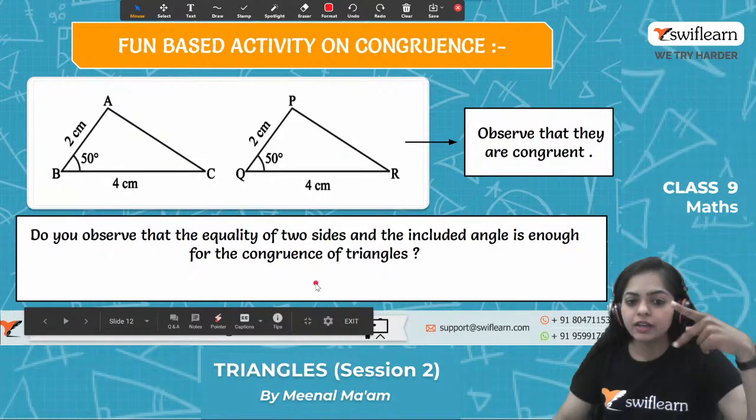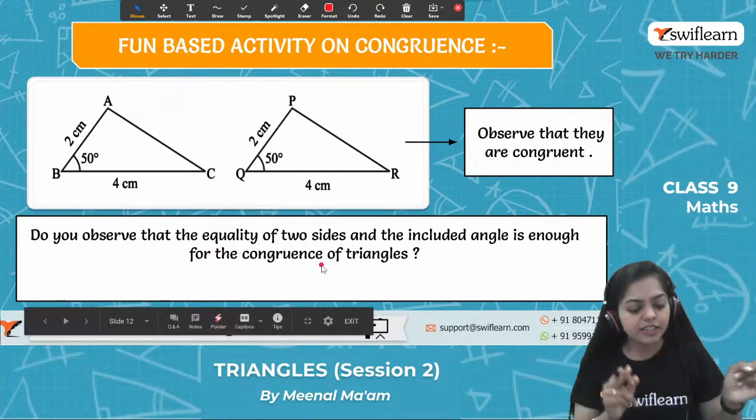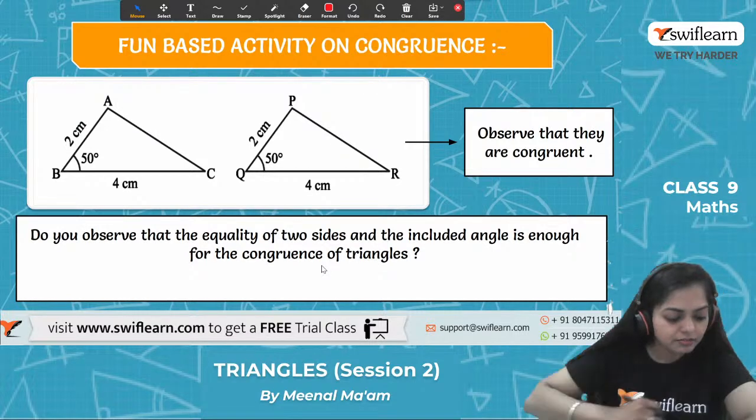When we know that two sides are equal and the angle included between these two sides is equal, then we can say that these two triangles are what? Congruent triangles. Got it, everyone? Sure? Any problem, any doubt till here?